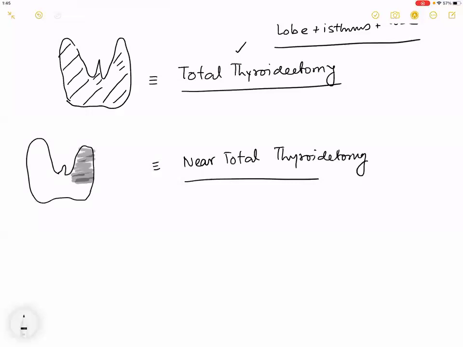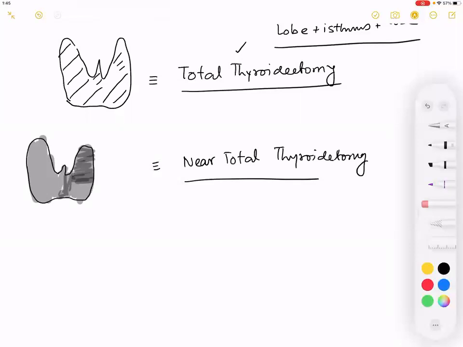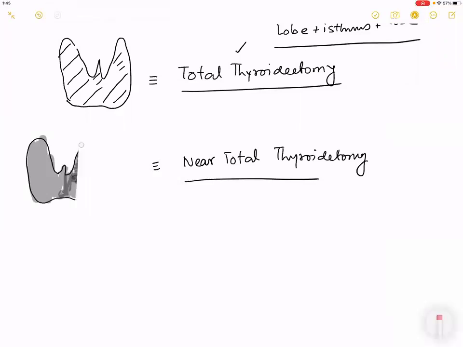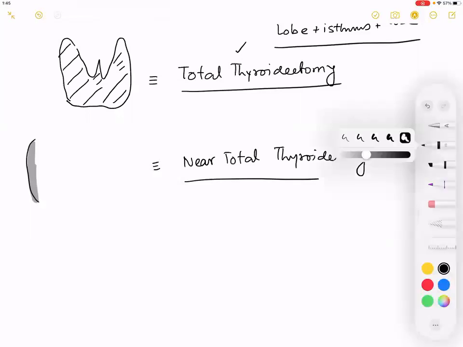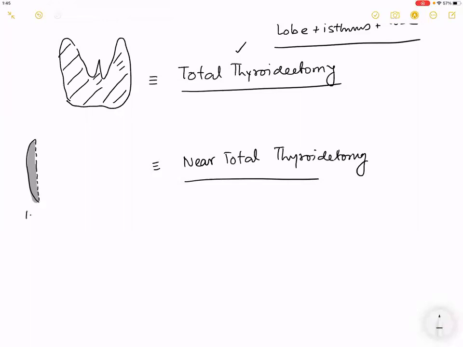This is one lobe. So let me draw this quickly for you. Okay. Now see the picture. On one side, I have removed the full lobe. I have removed the isthmus. On the other side, I have removed the majority of the lobe, except that I have kept 1 to 2 grams. That means what is the part that has been removed?